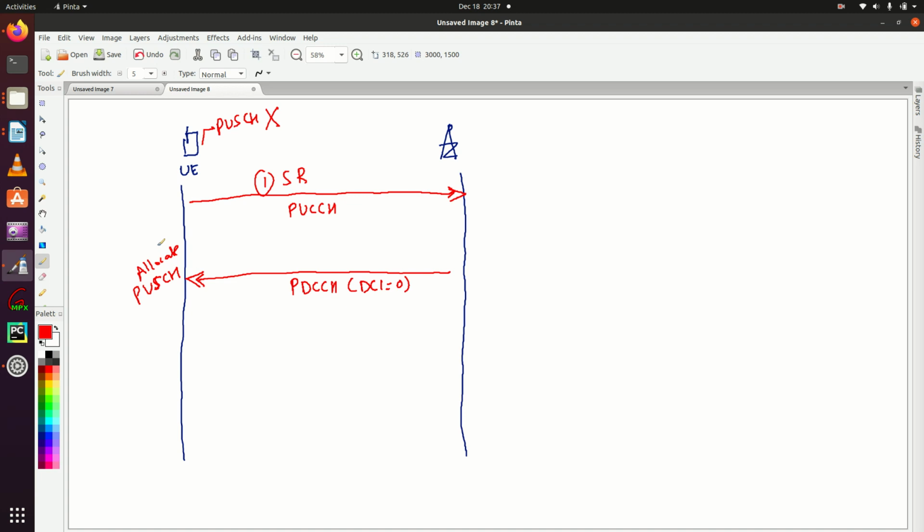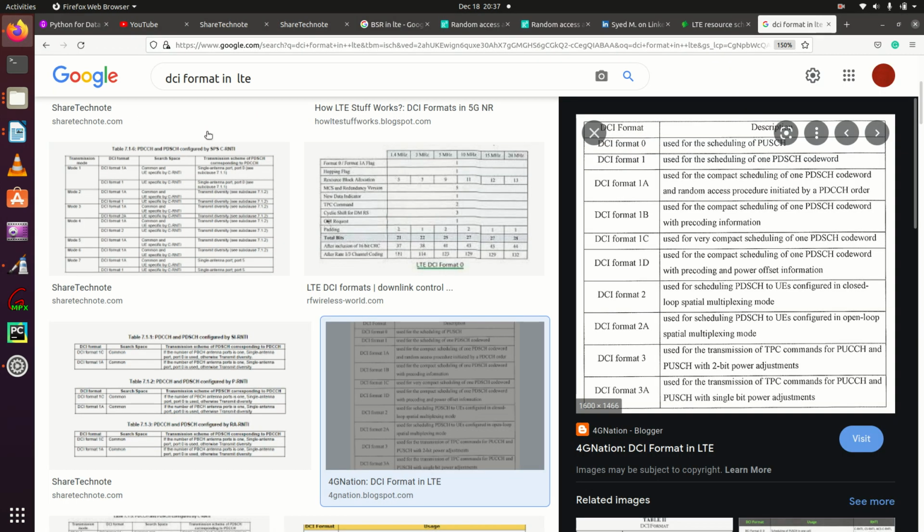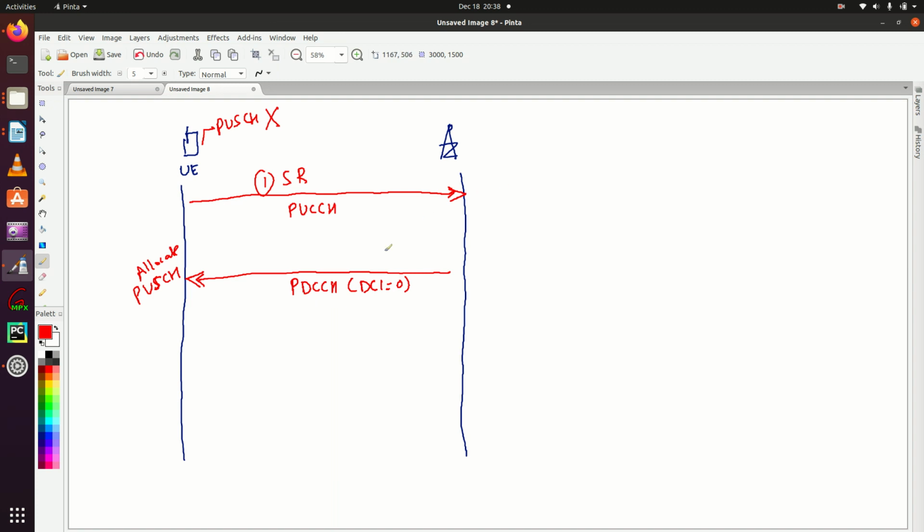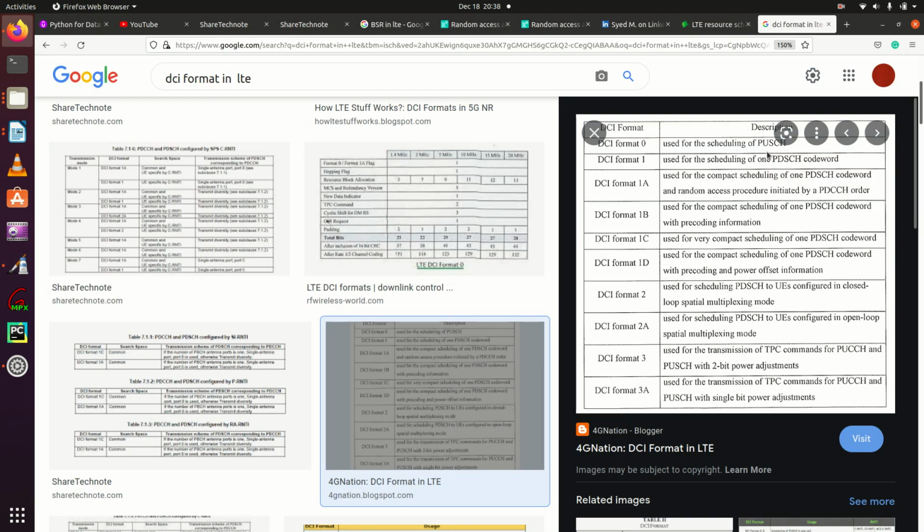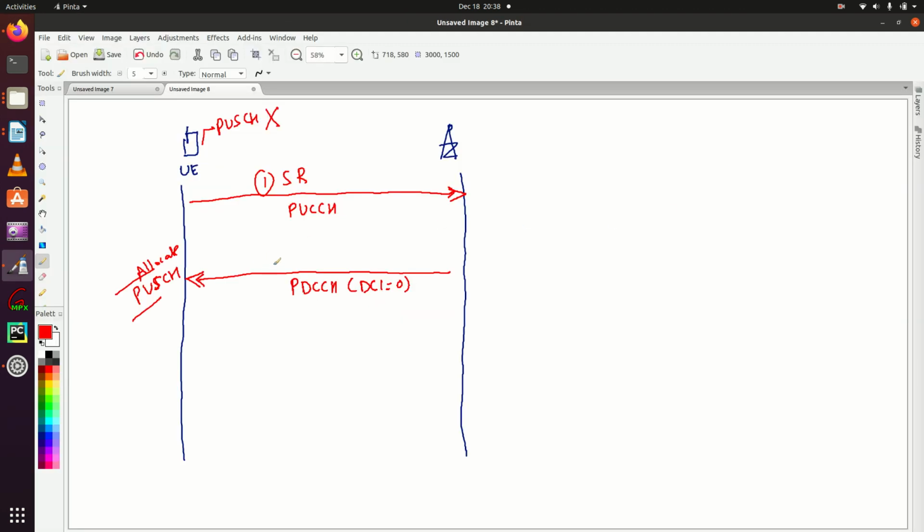PDCCH carries these DCIs, so if the format of that DCI is 0, it means it is used for scheduling of PUSCH, meaning PUSCH is allocated to the UE.